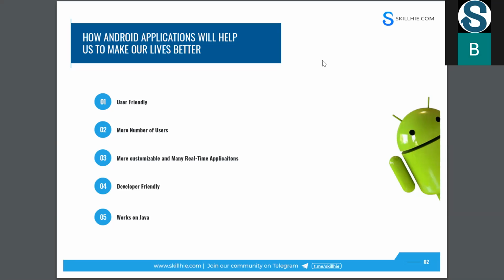And when we are comparing Android applications with iOS applications, everyone knows that more than 85% of phones in the world run Android OS. The remaining 15% are iOS or some other OS like Symbian or Nokia. Nowadays Nokia, everyone knows, is no more. I mean, these are the advantages we have for Android applications.